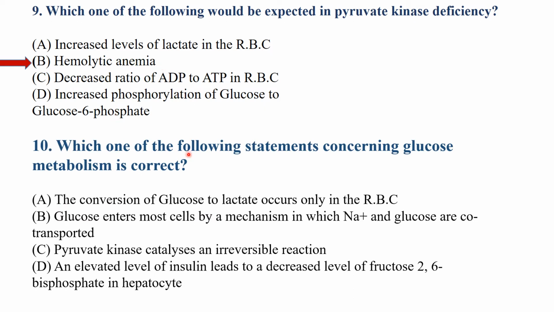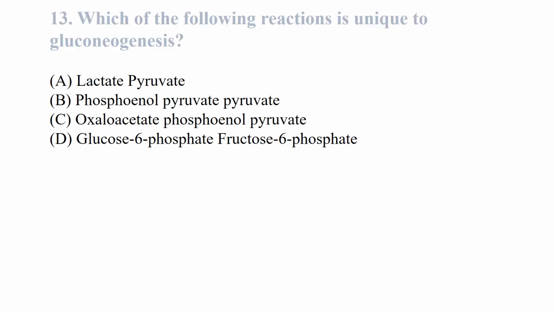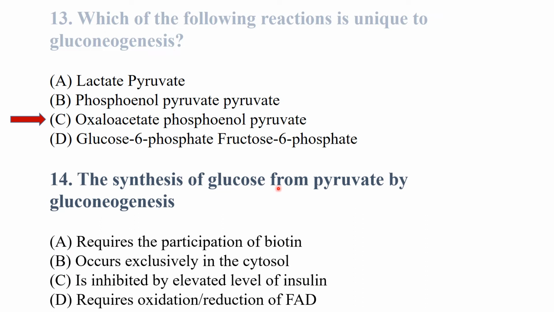Which one of the following statements concerning glucose metabolism is correct? Pyruvate kinase catalyzes an irreversible reaction. Which of the following reactions is unique to gluconeogenesis? Oxaloacetate to phosphoenolpyruvate is unique to gluconeogenesis. The synthesis of glucose from pyruvate by gluconeogenesis requires the participation of biotin.